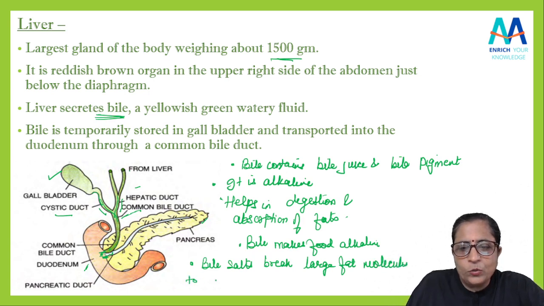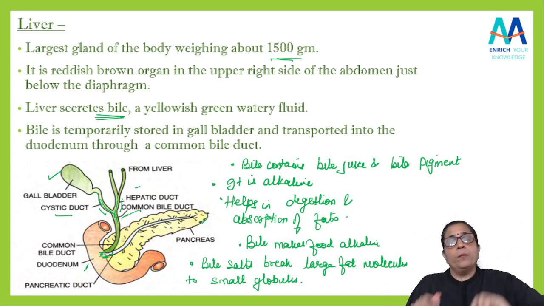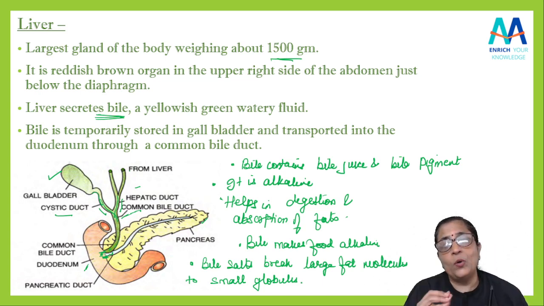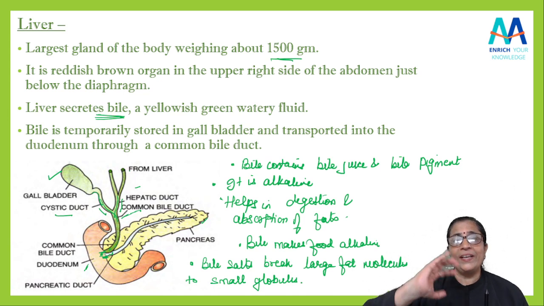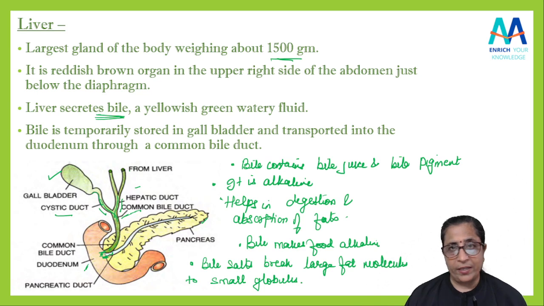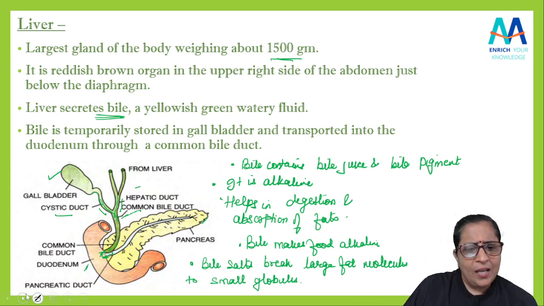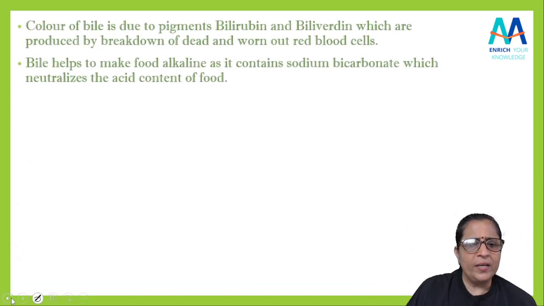It will break into smaller globules. यानी बड़े जो bigger fat molecules, it will be broken down into smaller globules by these bile salts. स्मॉलर ग्लोब्यूल्स में ब्रोकन डाउन होने से क्या हो जाएगा? So that जो एंजाइम उस पर एक्ट करेगा वो एंजाइम के लिए easy रहेगा to act on that. Got it? So it is making एंजाइम का काम थोड़ा सा आसान। Is this much clear, students? यहाँ तक समझ में आया?